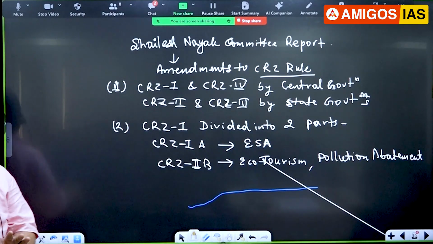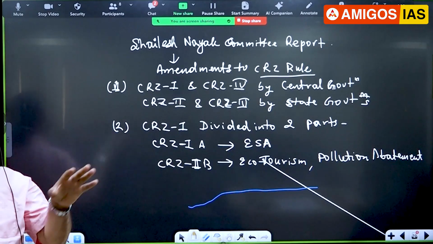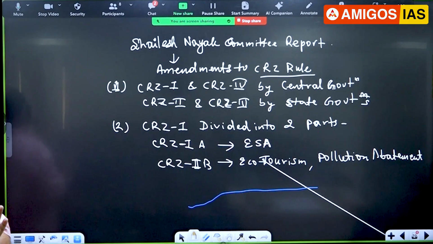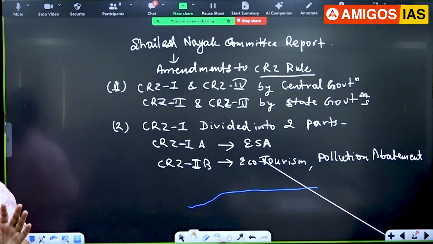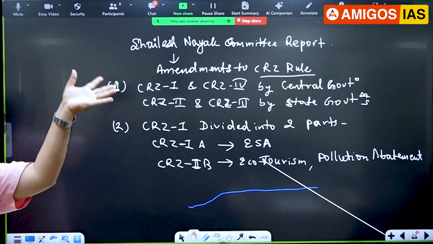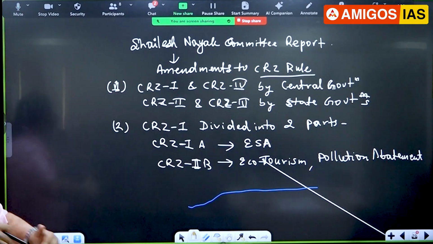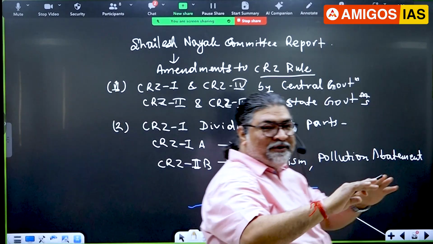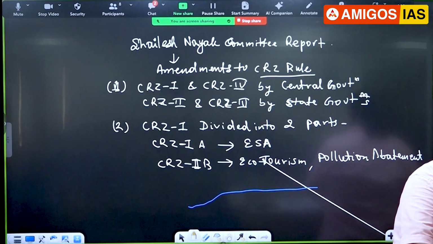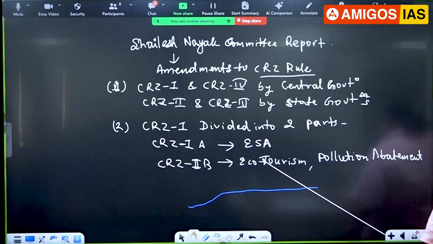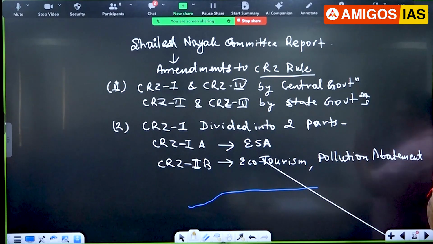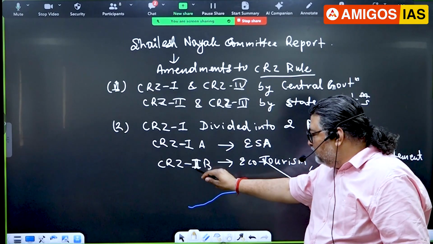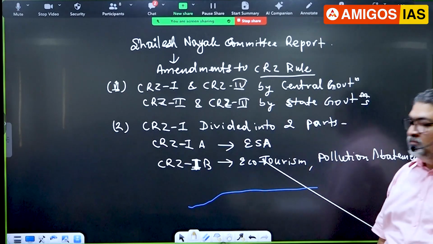Did you understand what is pollution abatement? There will be treatment plants and other kinds of measures, right? And sometimes you have gone to such areas, you'll find a hut with an umbrella, right? Morning walk, you can go for that. So they're trying to ecologically manage such areas, 1A and 1B. Are you able to understand? So this way you have to understand the subject. So it's one, it is not two. This has come double, it's one.